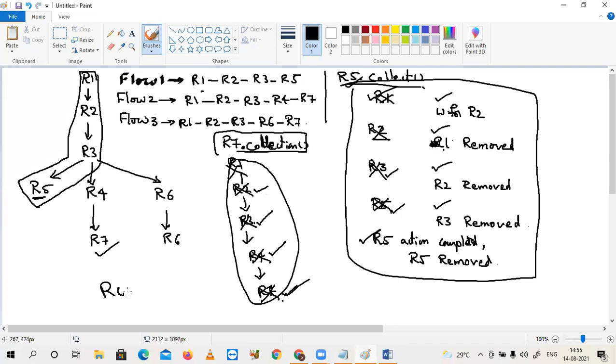Again, if I say R6 dot collect, again flow has to be started from beginning, right? R1, R2, R3, and then R6, and then, so here let's keep a different number, R8 for the 6. All of you understood what the scenario I want to explain. Even though it has executed R1, R2, R3, when I call second flow, again the execution starts from beginning. This is the biggest drawback of it.